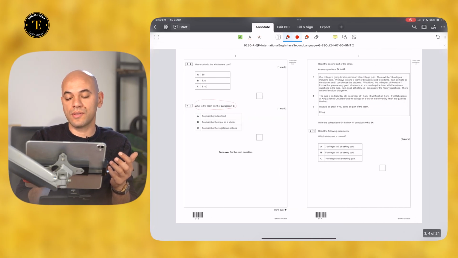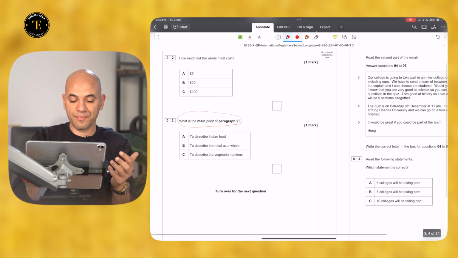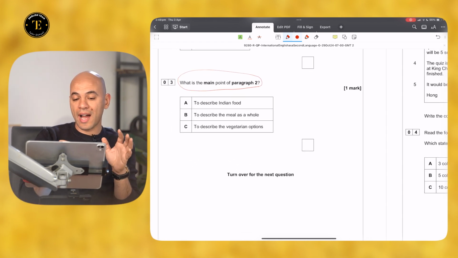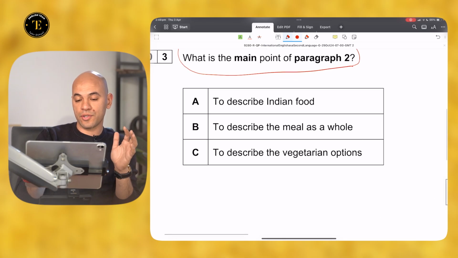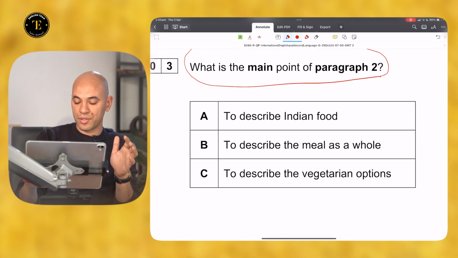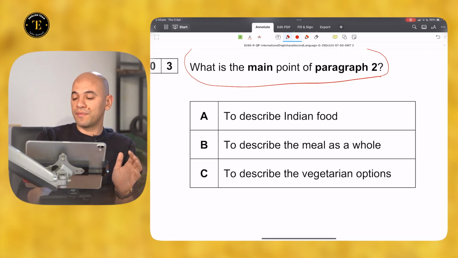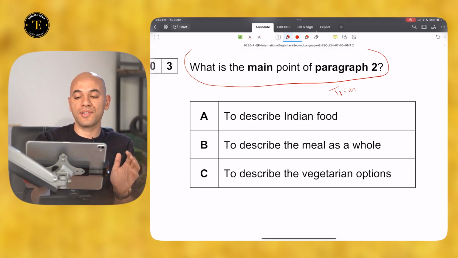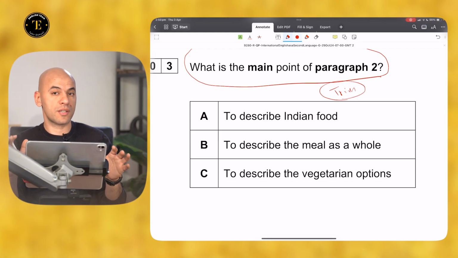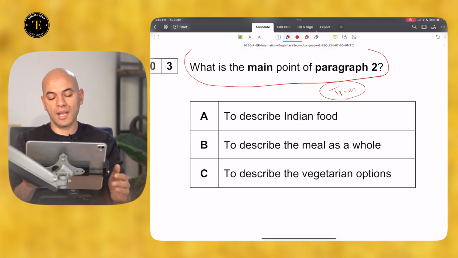Now let's go to the options, and this is question 3. What is the main point of paragraph 2? I have 3 answer choices. Number 1, to describe Indian food. Number 2, to describe the meal as a whole. And number 3, to describe the vegetarian options. Usually, use the trimming technique: try to trim unnecessary, totally incorrect or irrelevant options beforehand, before you start.